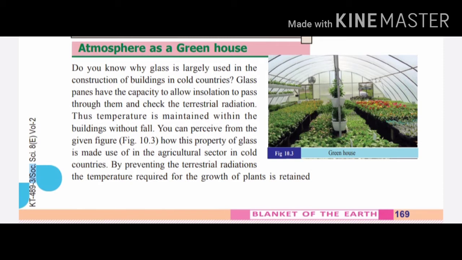You can perceive from the given figure how this property of glass is made use of in the agricultural sector in cold countries. By preventing the terrestrial radiation, the temperature required for the growth of plants is retained.